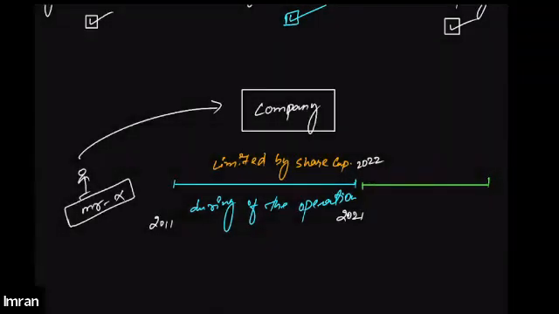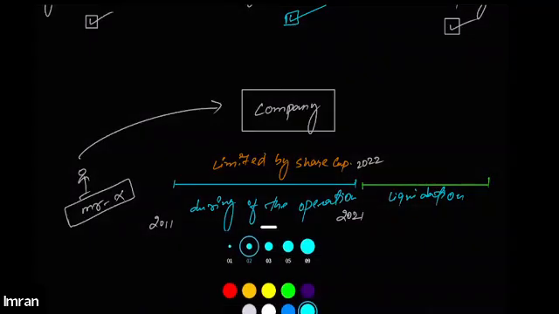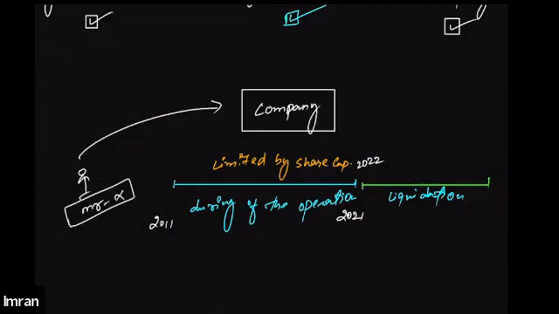That means the company has decided to liquidate. Liquidation process started. So as soon as the company has decided to liquidate the business or close down the operation of the business, the liability of Mr. X will become unlimited. He will be responsible towards the company unlimitedly.